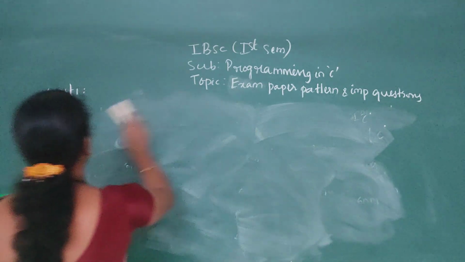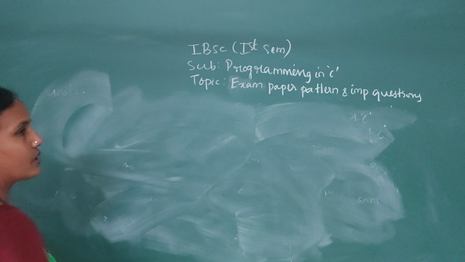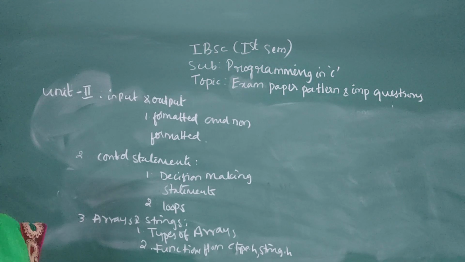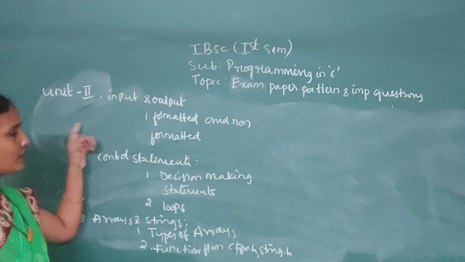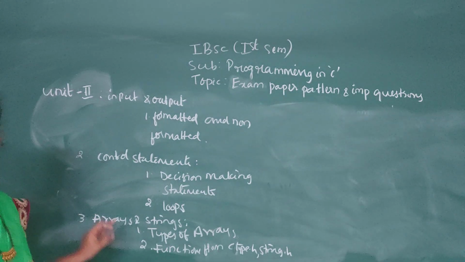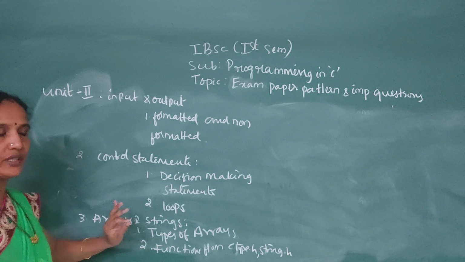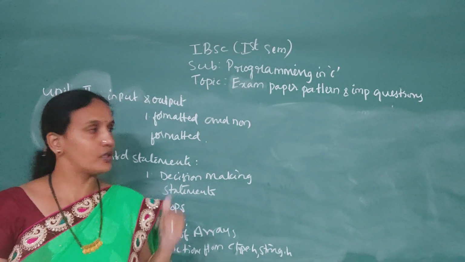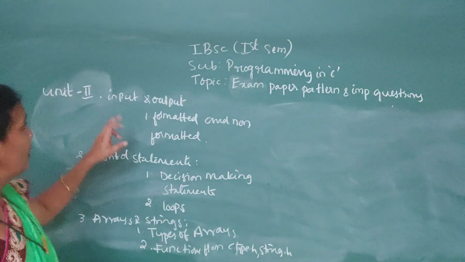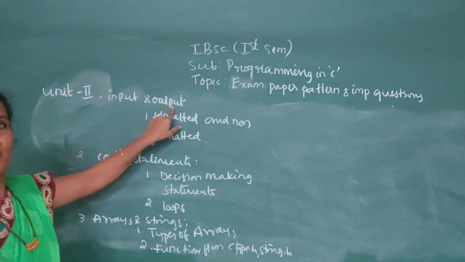Now, what do you have in the second unit? This is your second unit. In the second unit, we have 3 chapters, and this is a very easy unit, and you will get 100% expected questions from this. The first one is input and output, the first chapter.